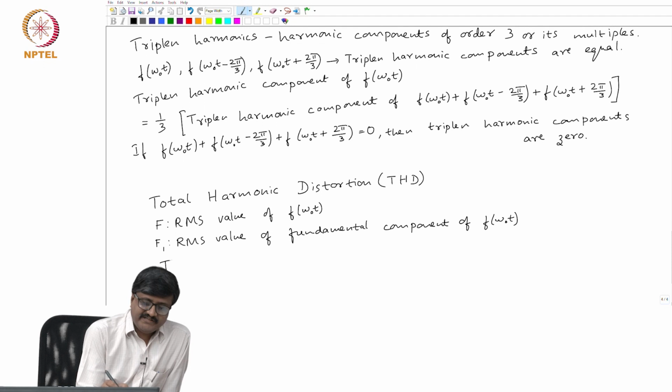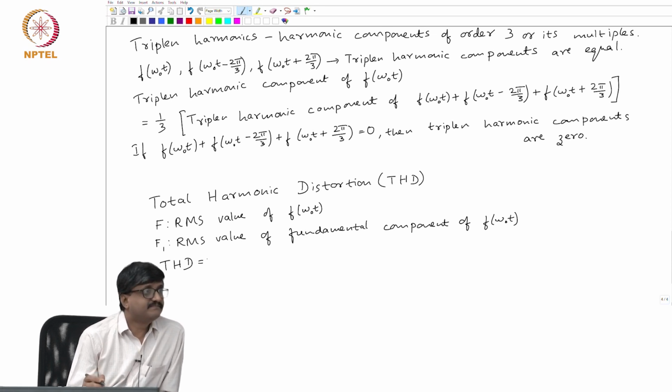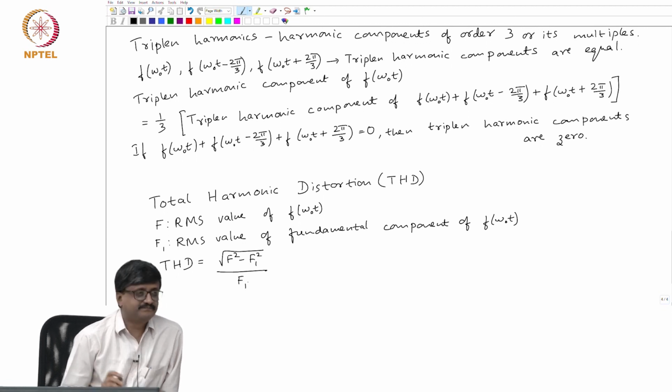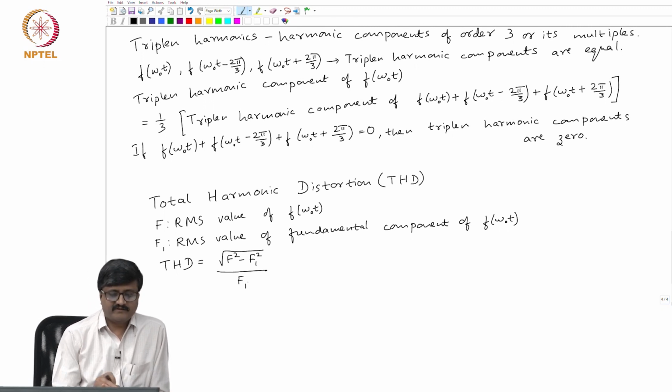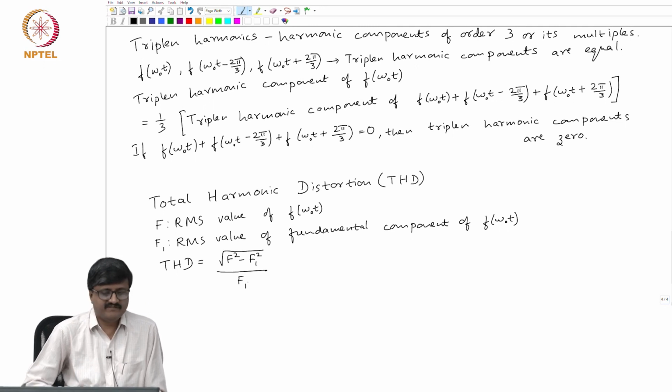Then THD is just defined as a ratio. So, what is the definition of THD? Are you familiar with THD, total harmonic distortion? It's the root of f square minus f1 square, divided by f1. I will not try to get into other possible definitions. There are other equivalent definitions for this. So, this is the one which we are using. If at all, this is the easiest one to use.